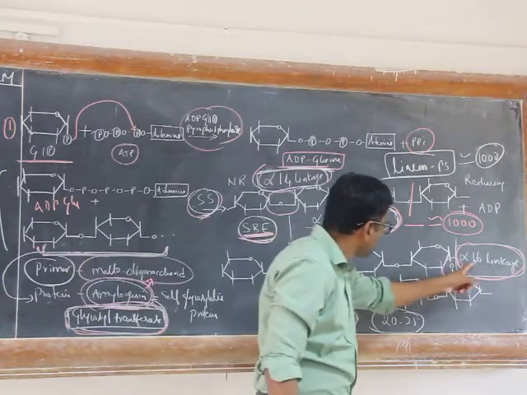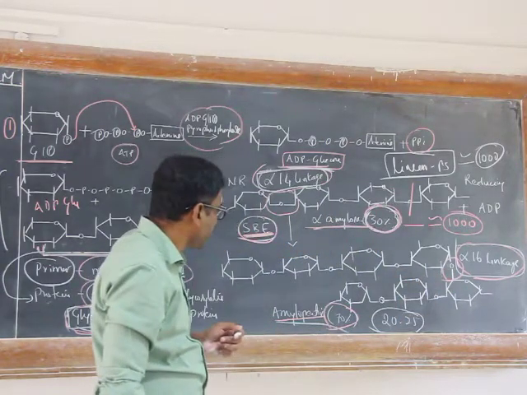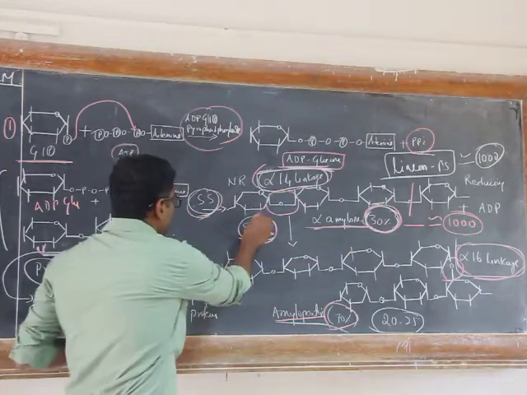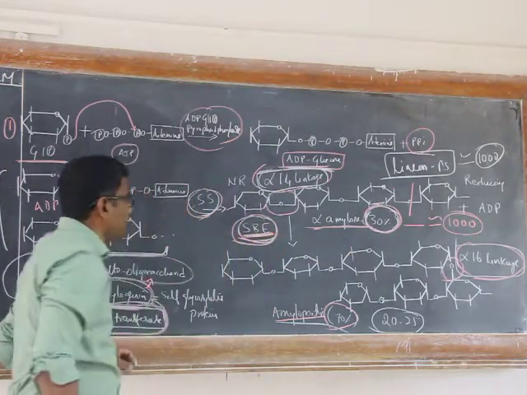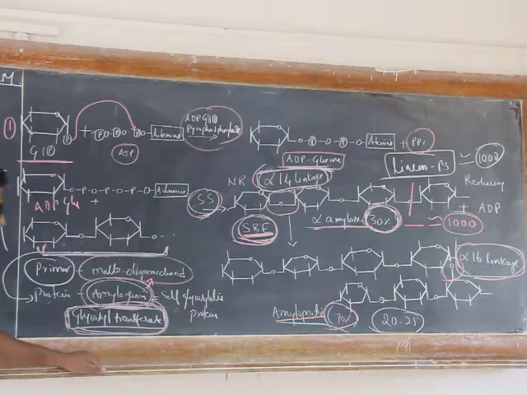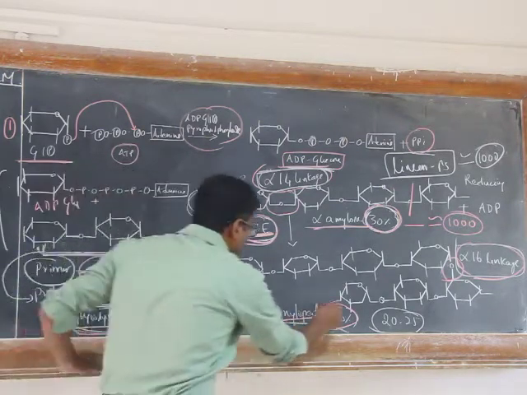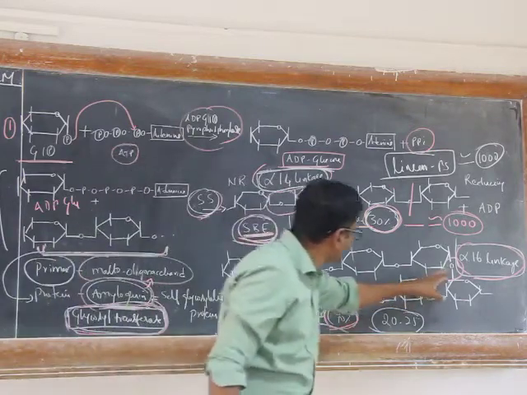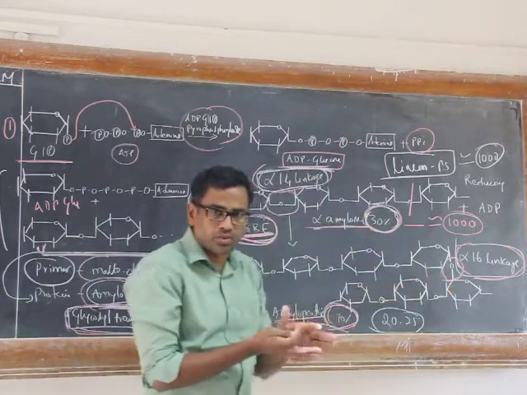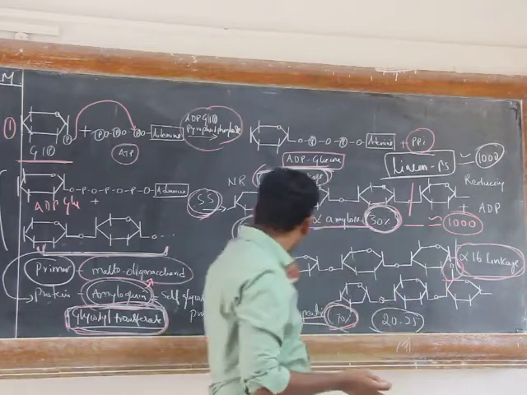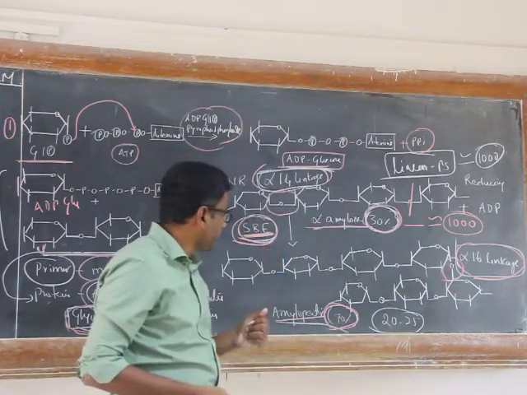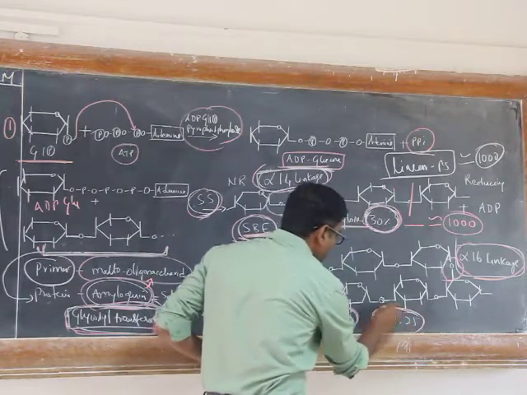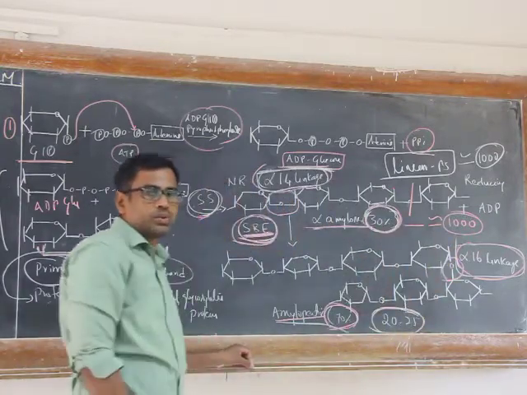Right? Alpha 1,6 linkage. This action is mediated by, as I mentioned, starch branching enzyme, and this branching occurs approximately every 20 to 25 units of glucose.